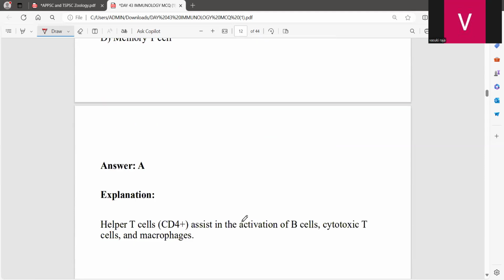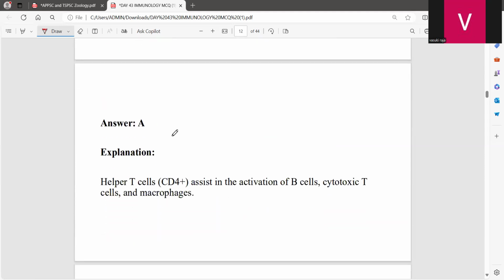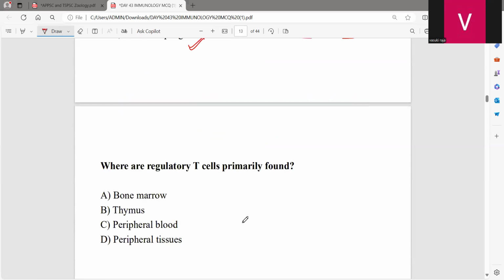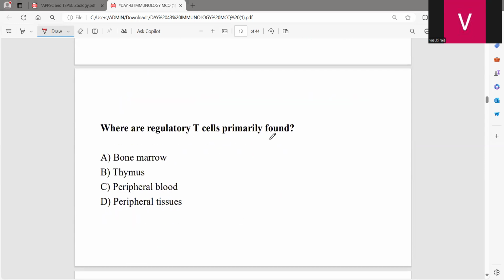Very good. This is the T helper cell, which assists in the activation of B cells, cytotoxic T cells and macrophages. So, the most important statement, have a note of it. Now, where are the regulatory T cells primarily found?